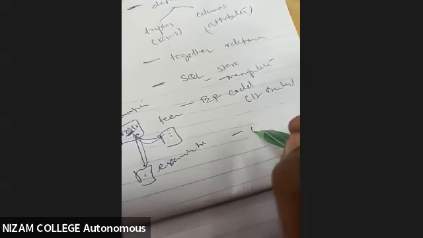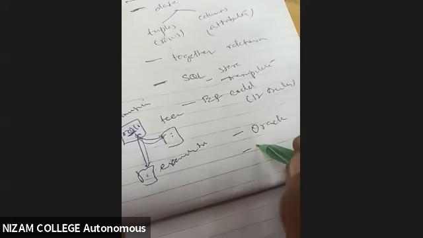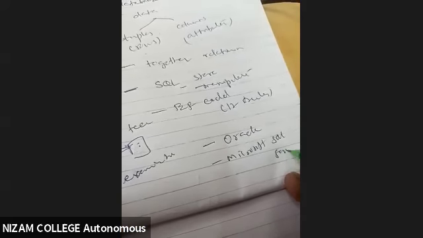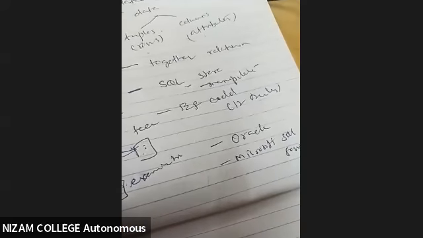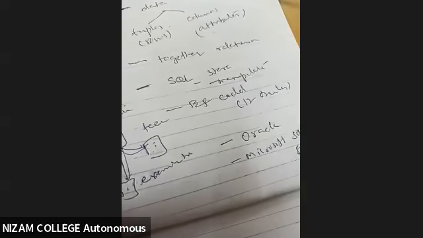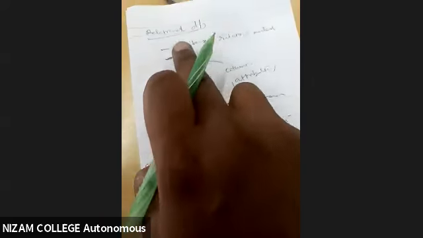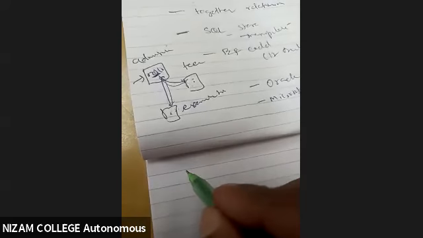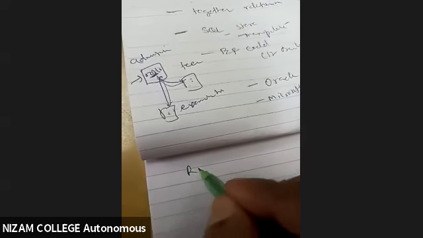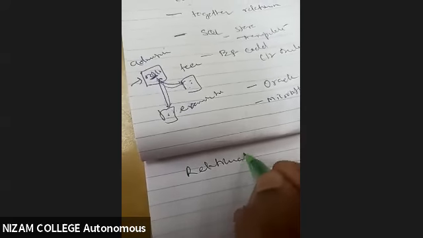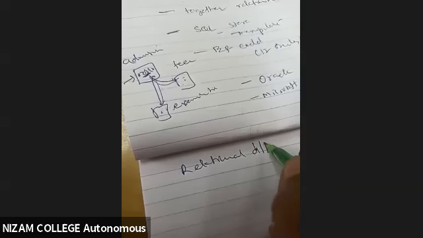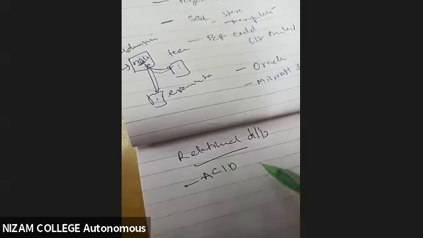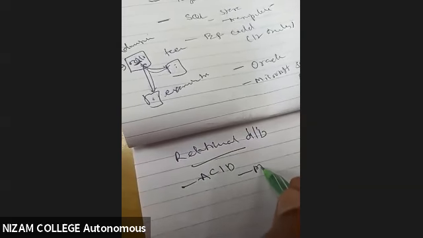Examples of software for this are Oracle or Microsoft SQL Server. When we go with a relational database, we have to follow some properties. We call these the ACID properties.